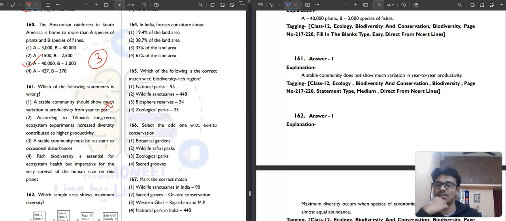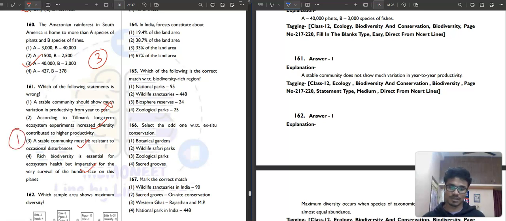According to Tilman, long-term ecosystem experiment, increased diversity contributed to higher productivity. Correct. A stable community must be resistant to occasional disturbance. Correct. That's why the productivity remains in general constant. Rich biodiversity is essential for ecosystem health but imperative for the survival. Correct. So, first option is our correct answer.